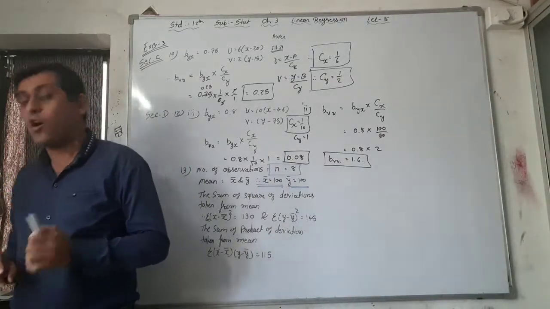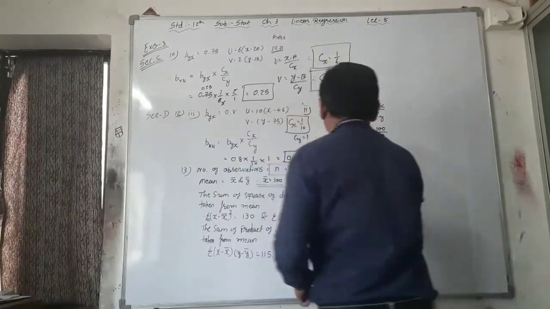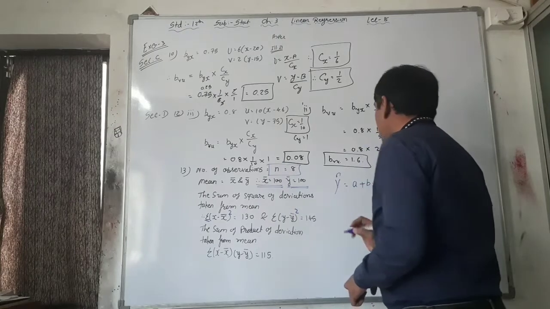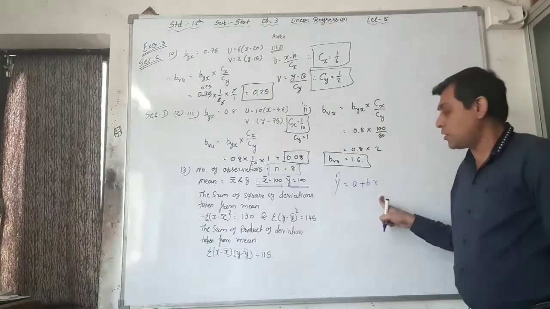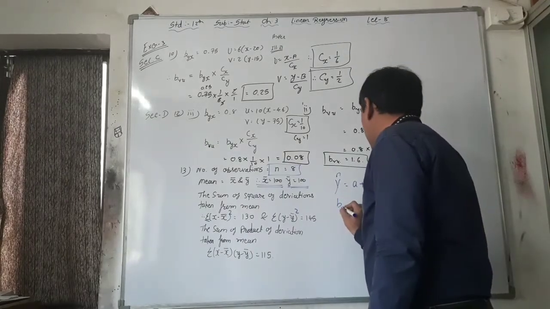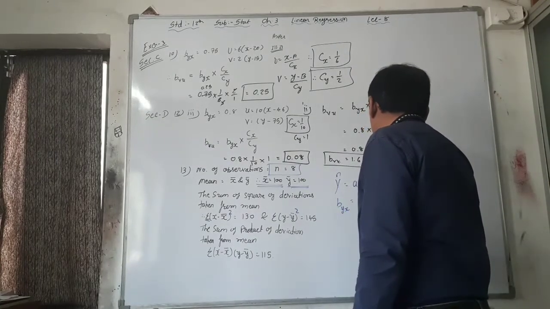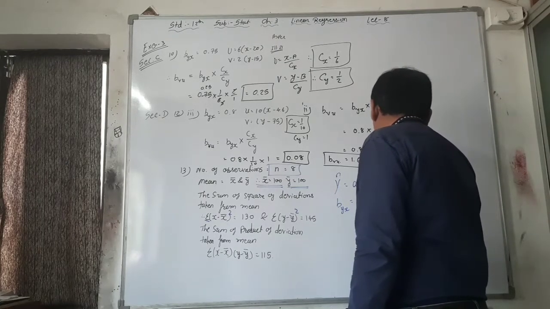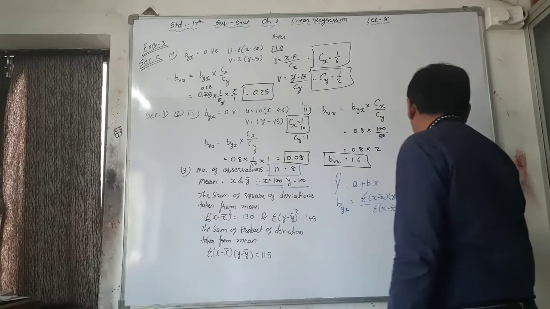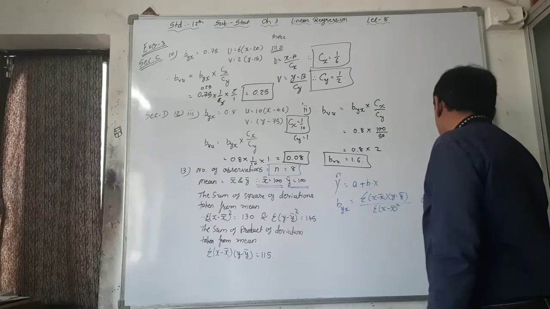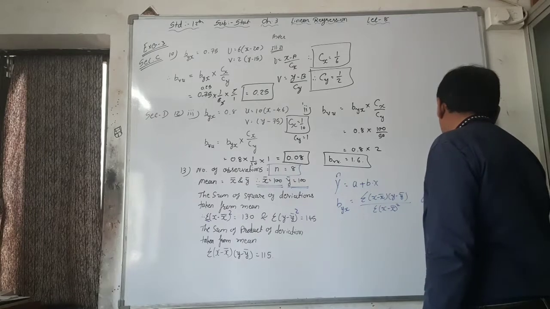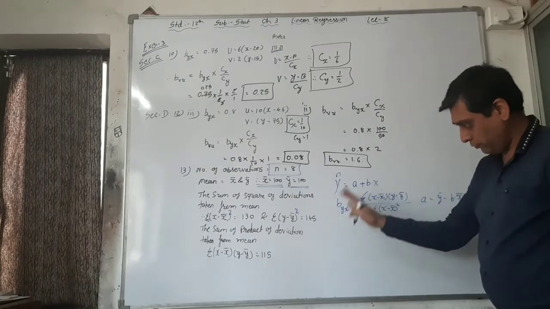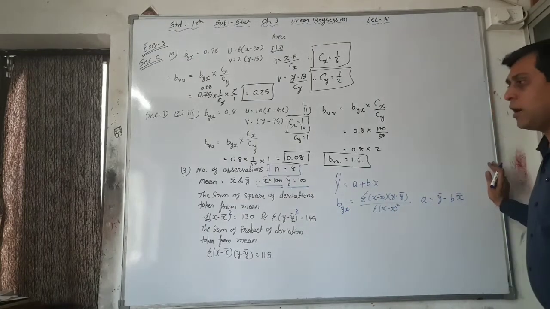Obtain the regression line of y on x. We have to find out the regression line of y on x. So here y cap is equal to a plus bx, and for that byx is equal to sigma x minus x bar into y minus y bar upon sigma x minus x bar all square, and for a, y bar minus b x bar. These two formulas we have to use to solve this question, and then you get the answer.